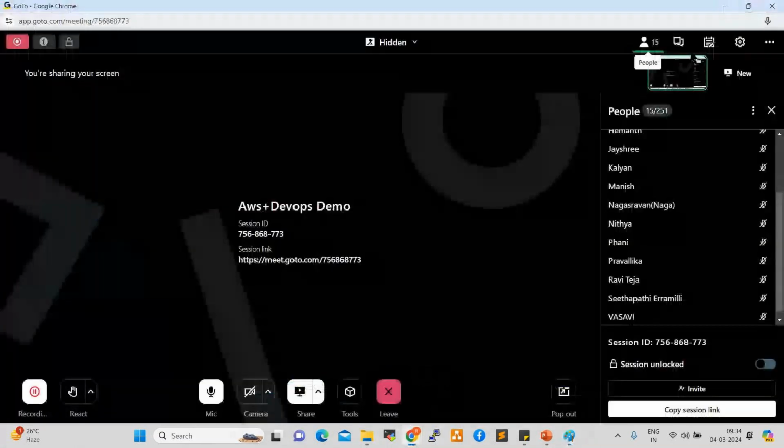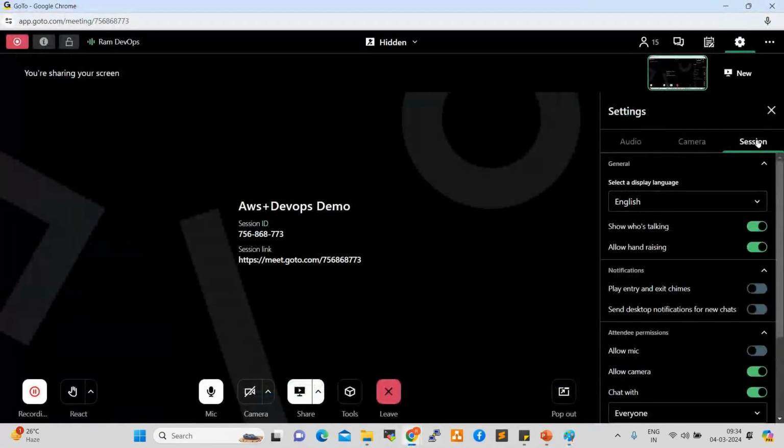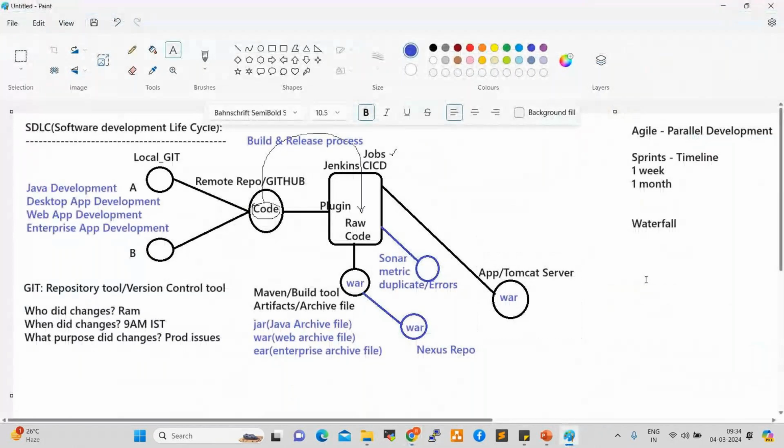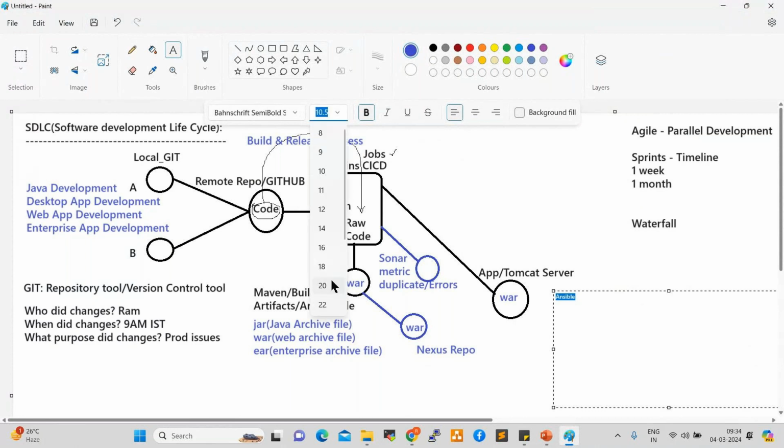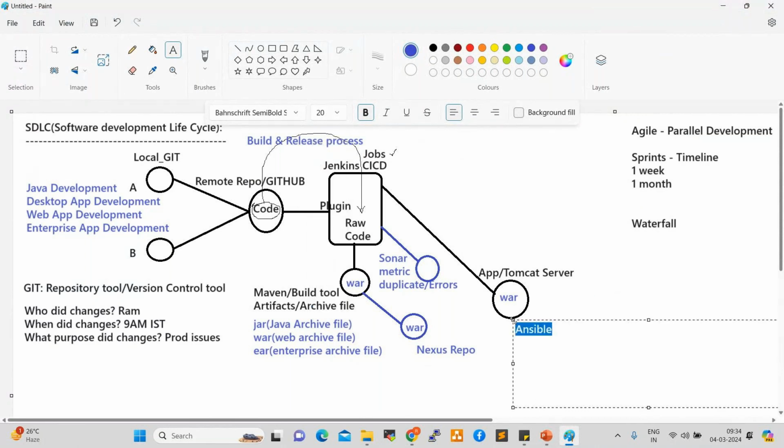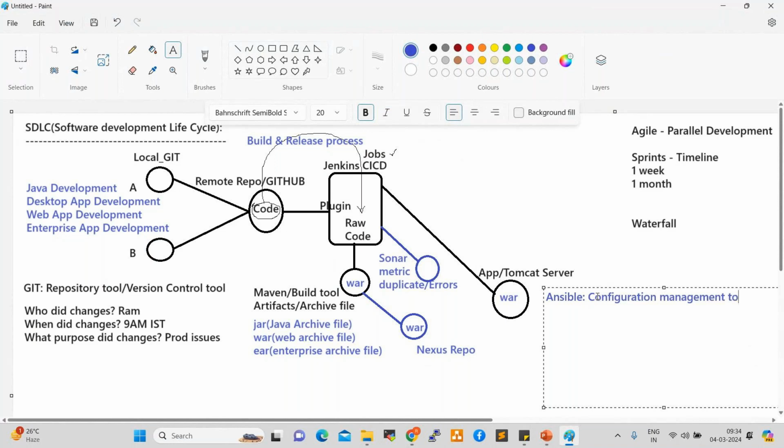Fine. Now, along with these tools, we are going to work on other tools also, which are very core and advanced tools: Ansible, Docker, and Kubernetes. What is Ansible? What will Ansible do? Ansible is a configuration management tool. Ansible is a very core tool. It will automate any activity, right?